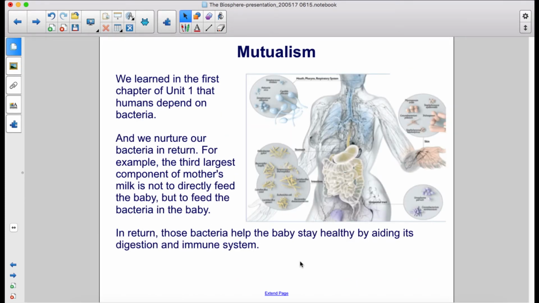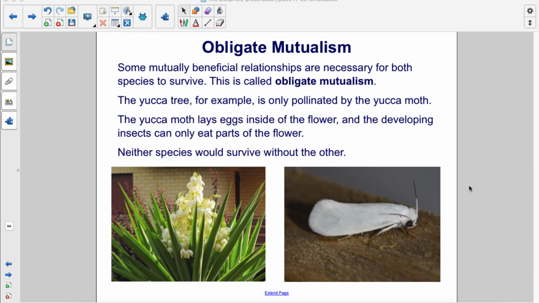We learned in the first chapter of Unit 1 that humans depend on bacteria, and we nurture our bacteria in return. For example, the third largest component of mother's milk is not to directly feed the baby, but to feed the bacteria in the baby. In return, those bacteria help the baby stay healthy by aiding its digestion and immune system. Some mutually beneficial relationships are necessary for both species to survive.